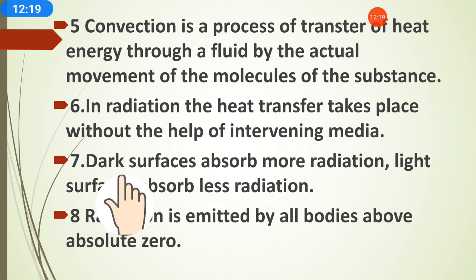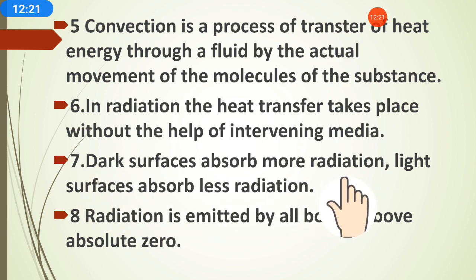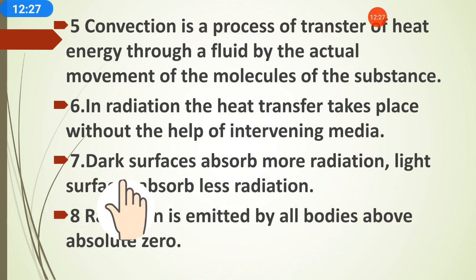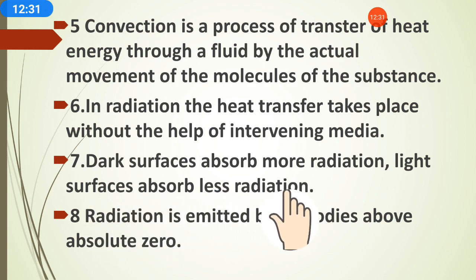But if we wear dark clothes, it will absorb more radiation and it will make us hot. That's why dark surfaces absorb more radiation and light surfaces absorb less radiation. Radiation is emitted by all bodies above absolute zero, meaning at temperatures above zero, radiation can be emitted by all bodies.